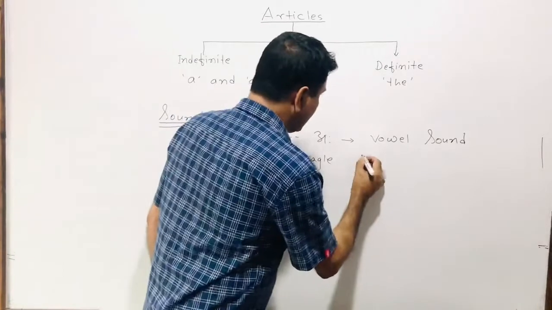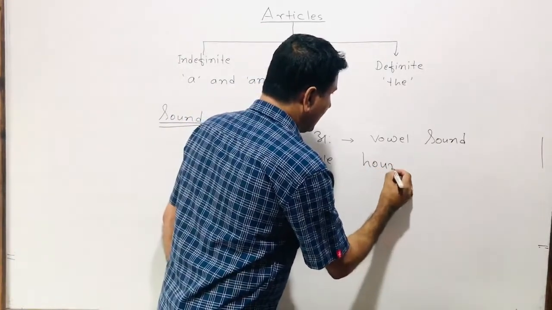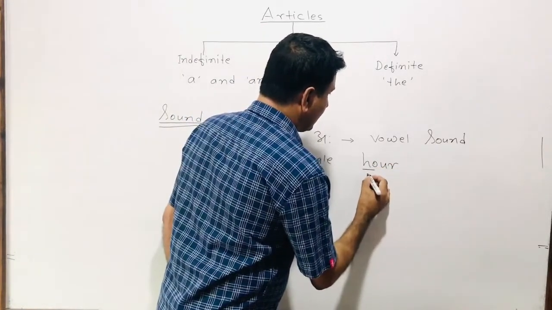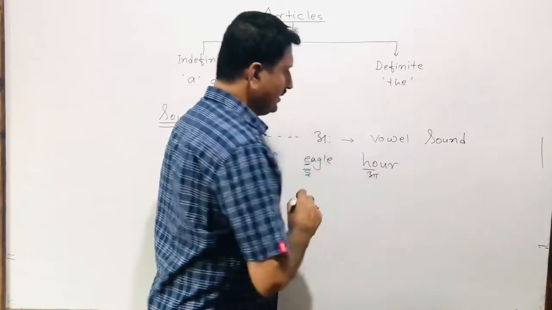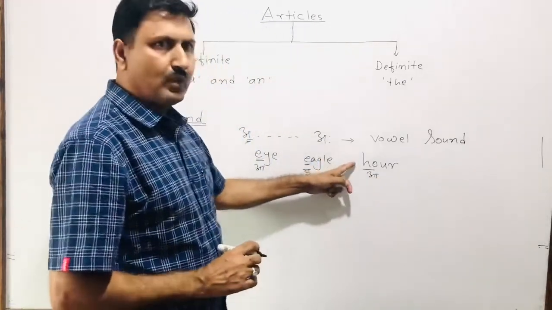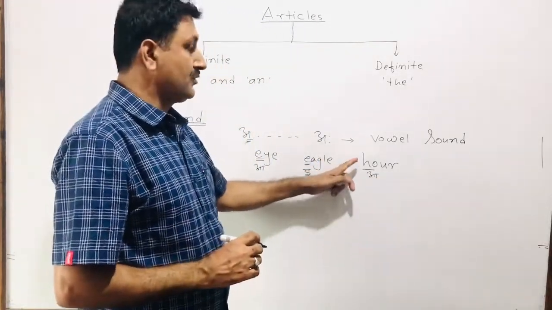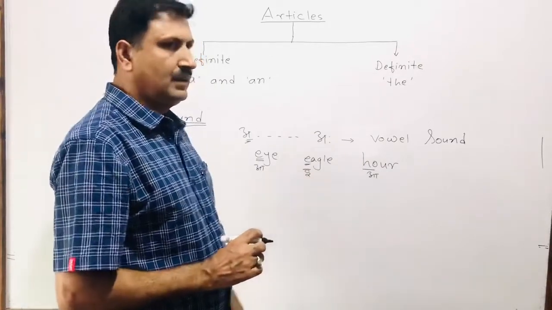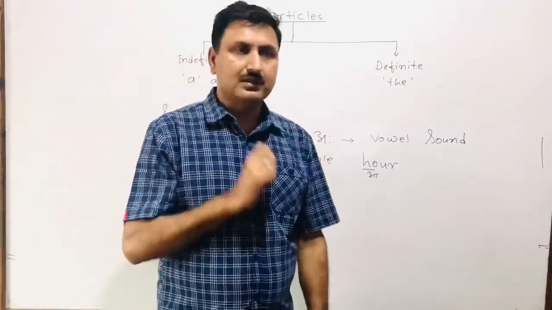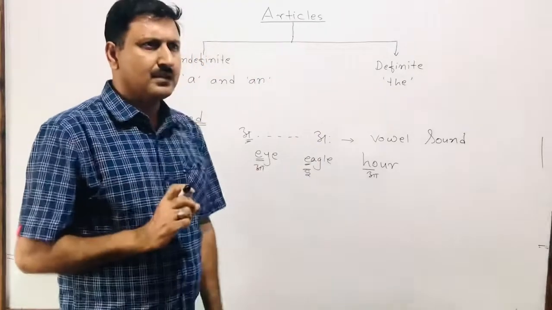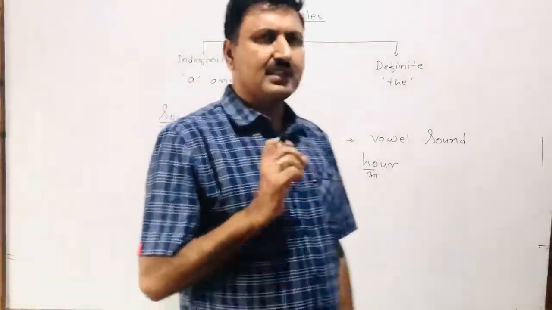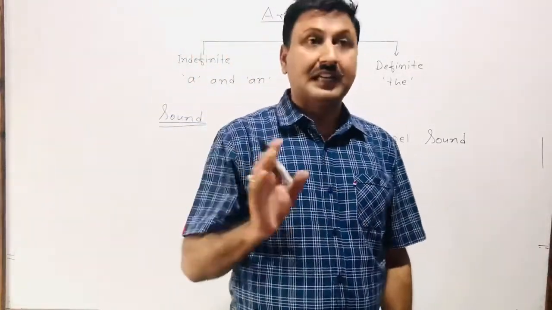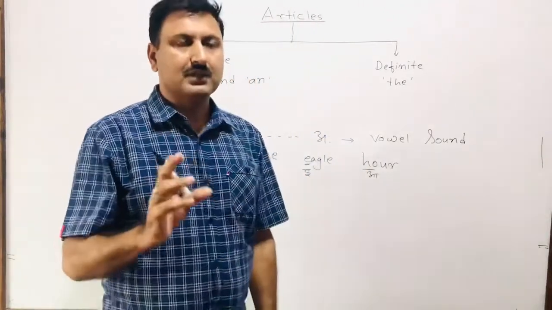Let's see. H-O-U-R, hour. The initial sound of this word is A. So this is vowel sound. Hour is vowel sound.